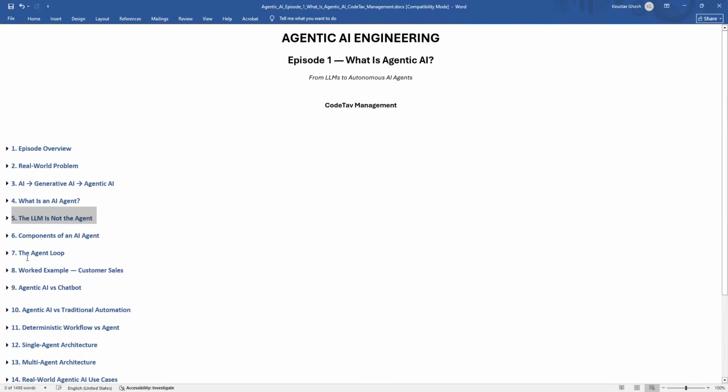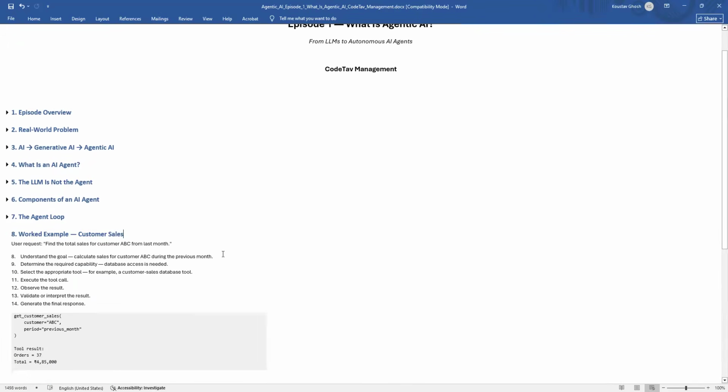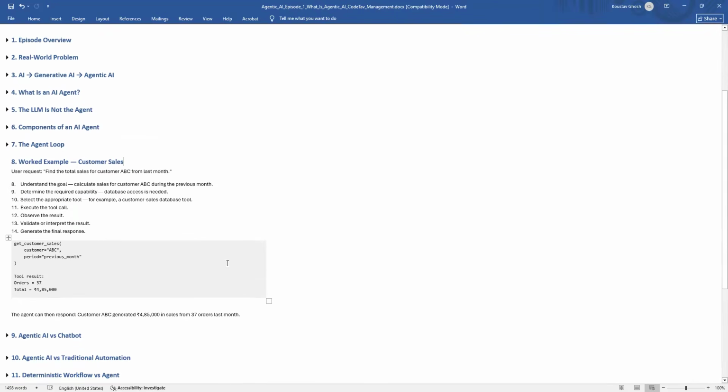So next is a worked example, a customer support example. I have actually worked on this scenario, on top of customer sales data. Let's take another example, suppose a customer says my order has not arrived, can you check what is happening? A traditional chatbot might say, please contact customer support. But an agent could potentially perform several actions.